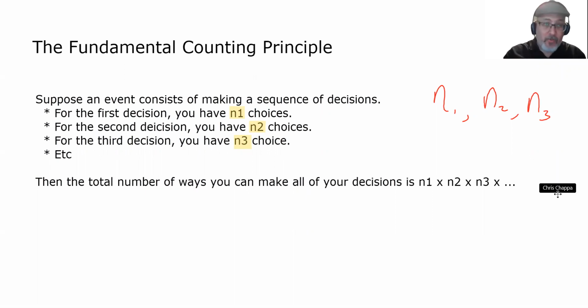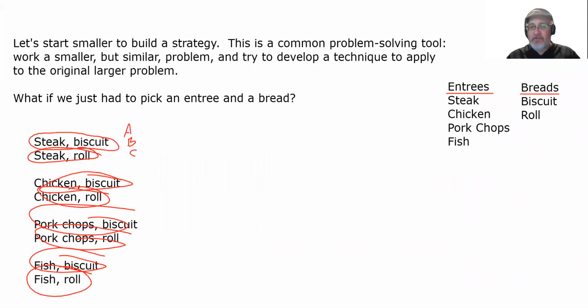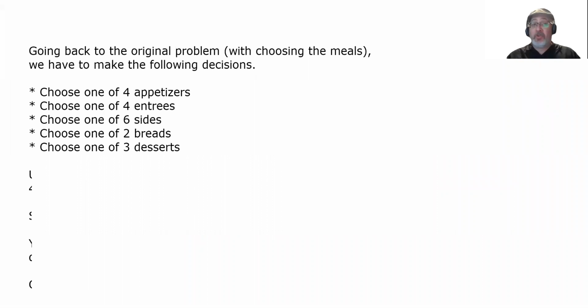In other words, N1 times N2 times N3 times etc. And we can count the total number of ways to make these decisions without listing them all. It worked here: 4 times 2 was 8. It worked there: 4 times 2 times 3 was 24. And it's going to work in the original problem.